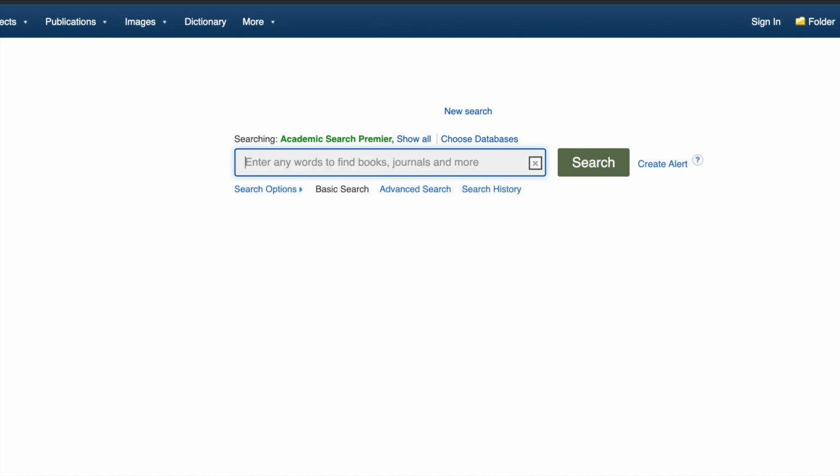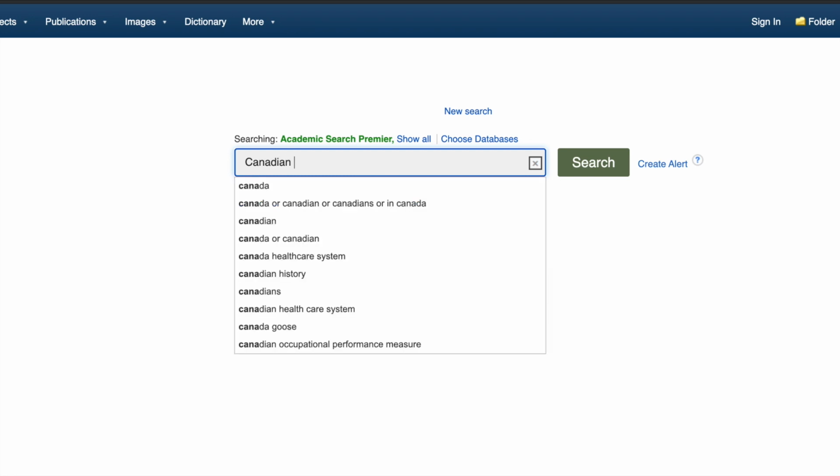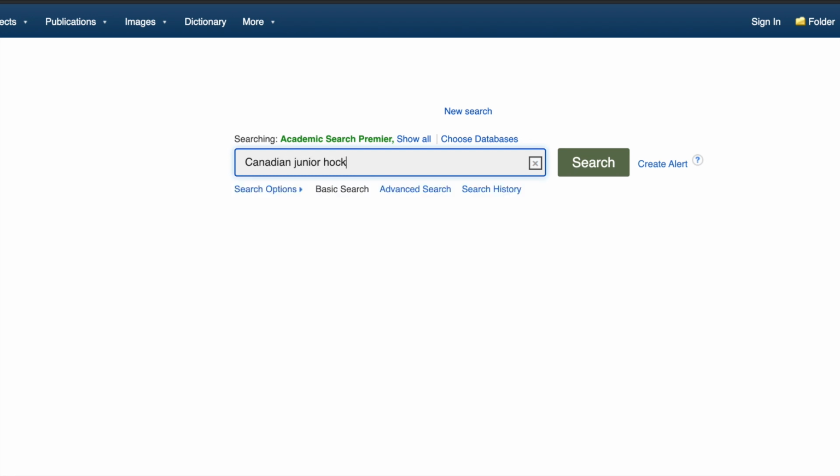So for example, let's say I type in Canadian Junior Hockey. If I leave my search like this, it's going to pull up articles, and it doesn't really care about the order of the words. It might pull up an article with just junior and hockey and Canadians later, but if you want a specific order of words, like I want to actually look for articles that talk about Canadian junior hockey in that order, I need to put quotation marks around it.